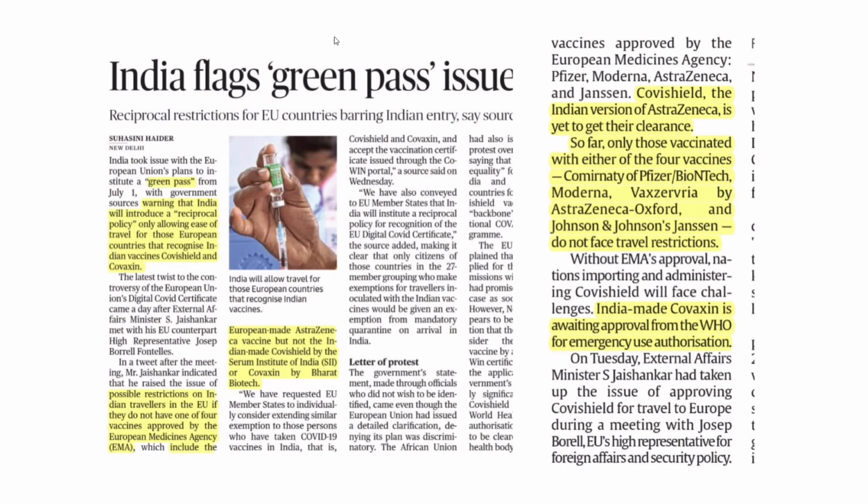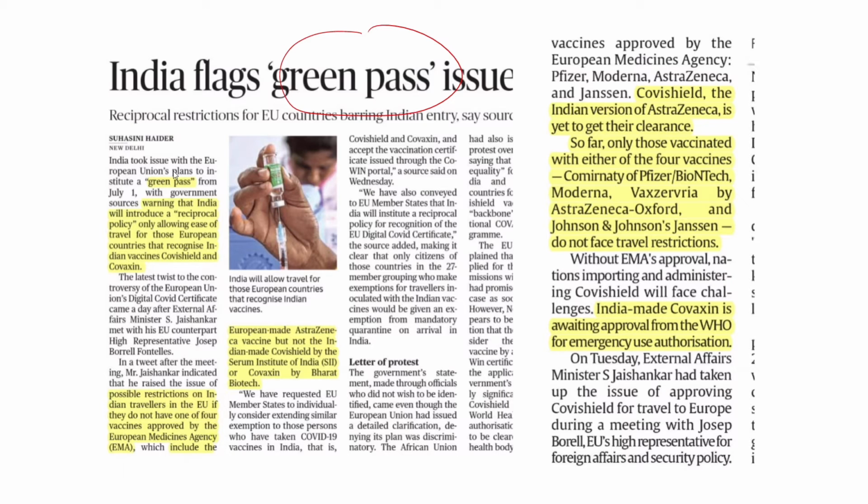So let us read about the Green Pass issue mentioned in the article. Recently, the European Union has said that travelers who have not taken one of the 4 vaccines that have been approved by the European Medicines Agency, or the EMA, will not be given travel access or the Green Pass immediately, but a 14-day quarantine will kick in.